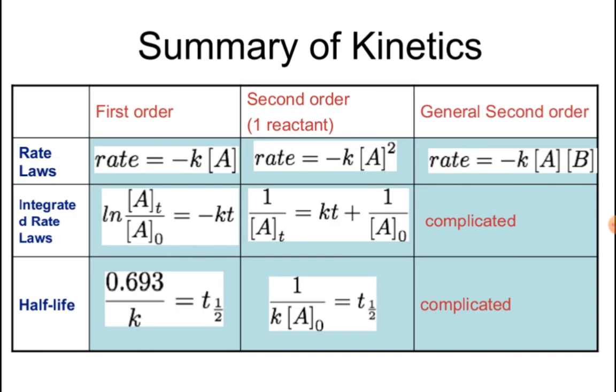Now here is the overall summary of the kinetics: for first order, the rate laws, integrated form, and half-life; for second order, the rate laws, integrated laws, and half-life, and for general second order.